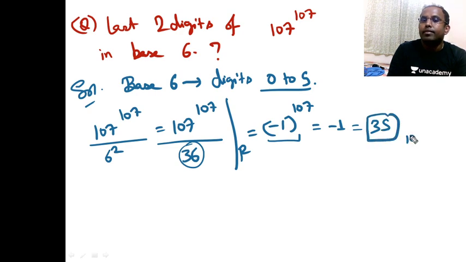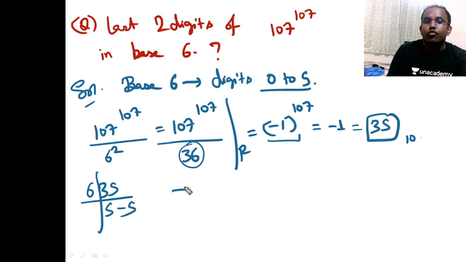35 कब है? Base 10 में ना. मुझे क्या चाहिए? Base 6 में चाहिए. Convert to base 6. 35 को convert कर लो base 6 में. 6 5 is 35, remainder is 5. So 55 is the answer.